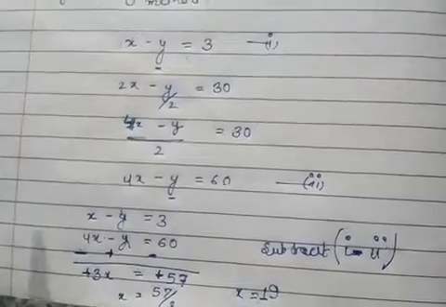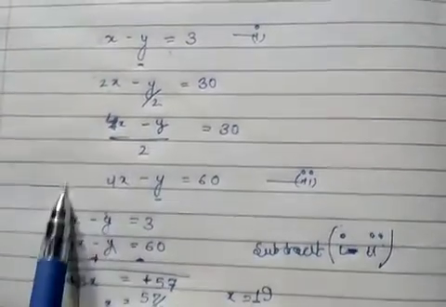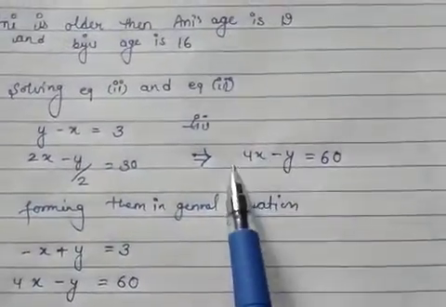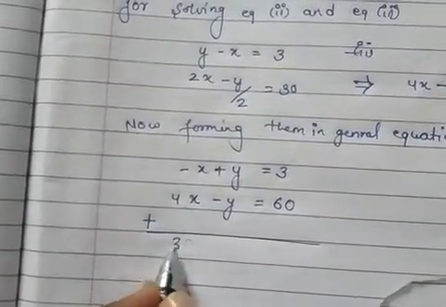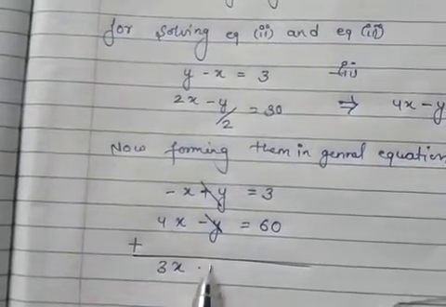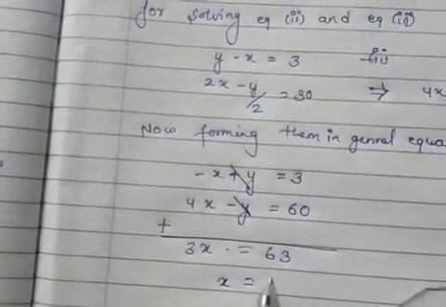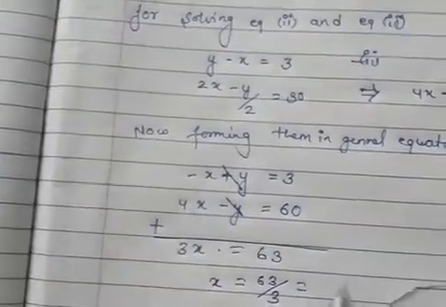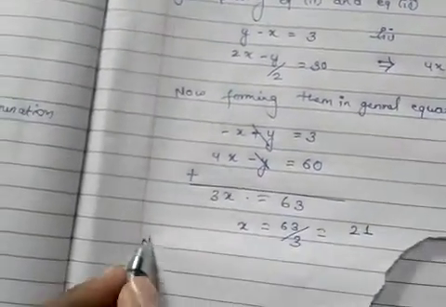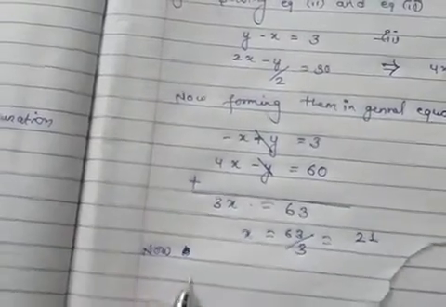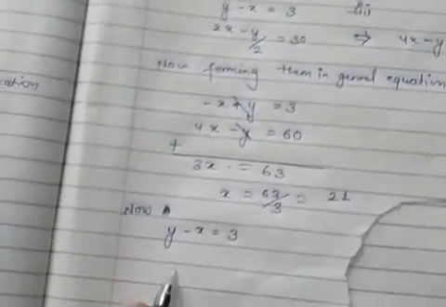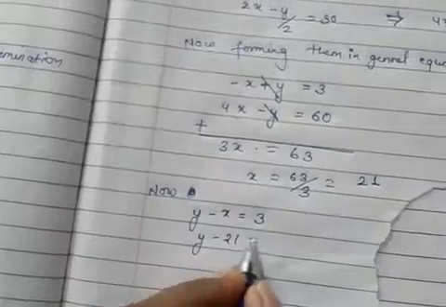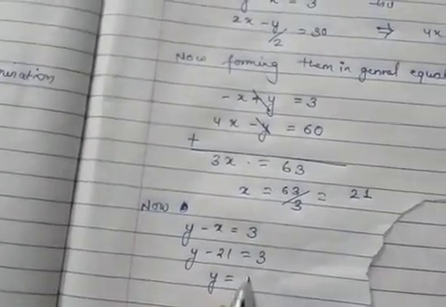From the previous solution, we take this, so this will be 4x minus y equal to 60. Now we add both equations. So 4x minus x equals 3x, minus y plus y cancels out, and it will be 63. So x will be 63 upon 3, which is equal to 21. Now y minus x equal to 3, this is our second equation. By putting the value of x, y minus 21 equal to 3. So y will be 21 plus 3, which is 24.